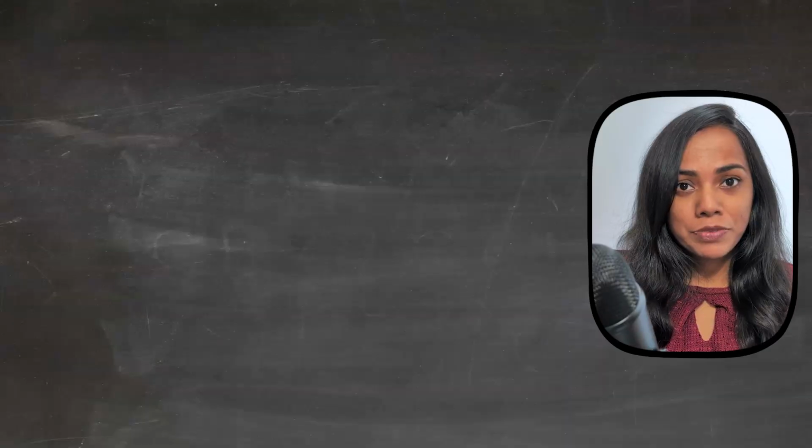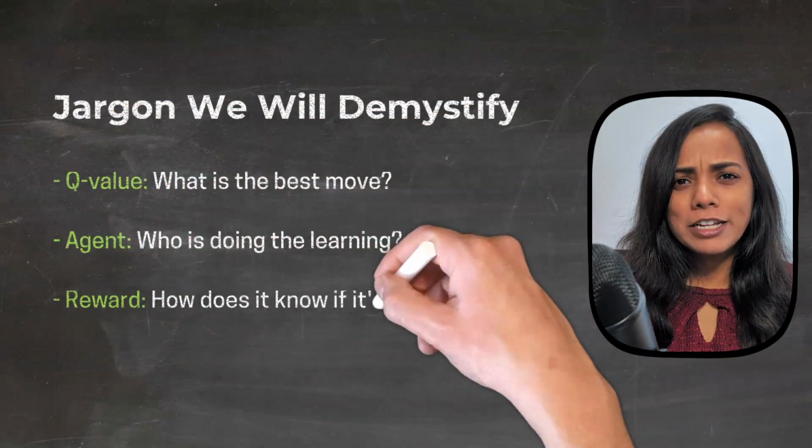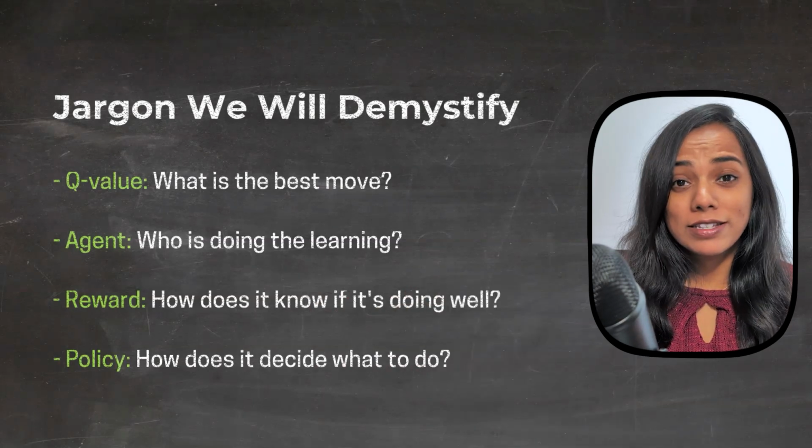This concept itself comes from game theory with a fair amount of jargon like Q value, agent, reward, policy, etc. In this video, we'll break it down for you in simple words that will help you grasp what it is. You'll be able to decide when it is a good idea to use it. Let's start with a simple example.